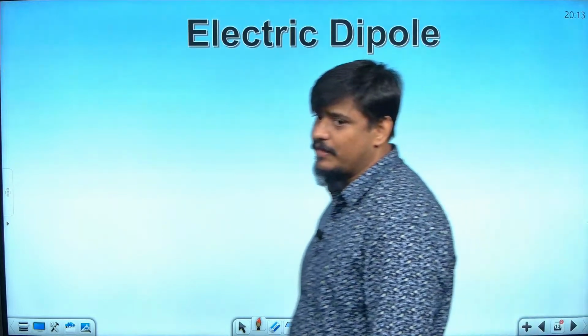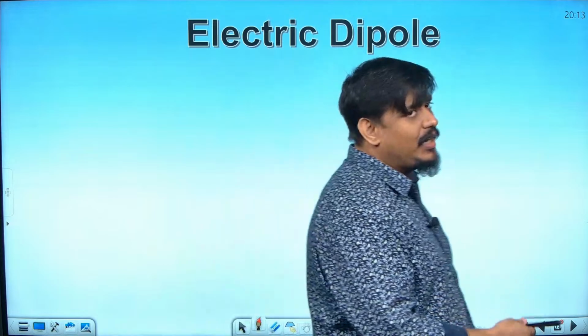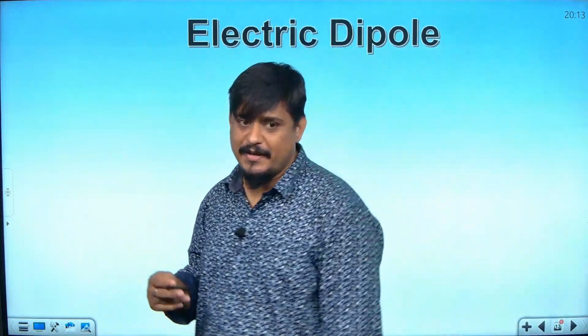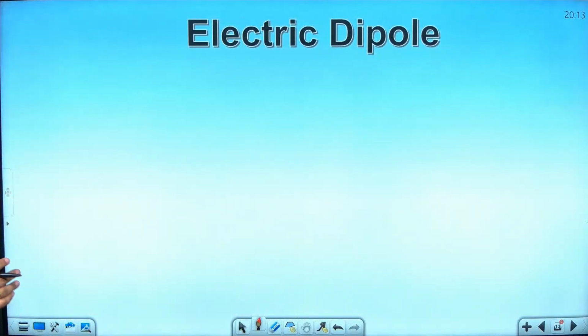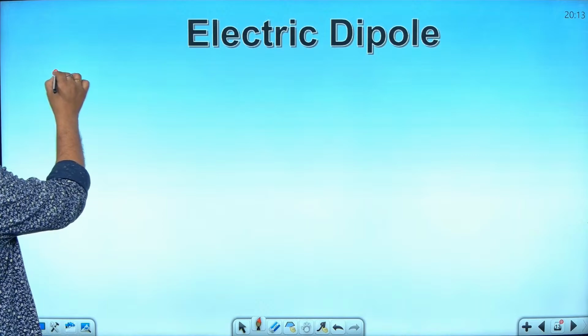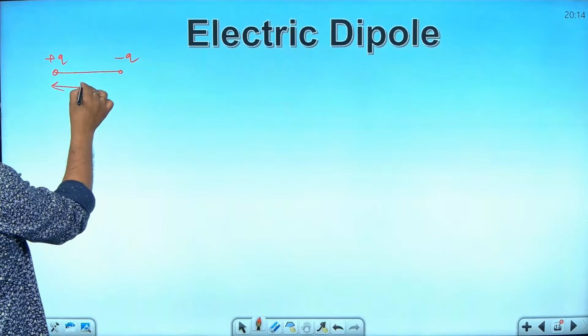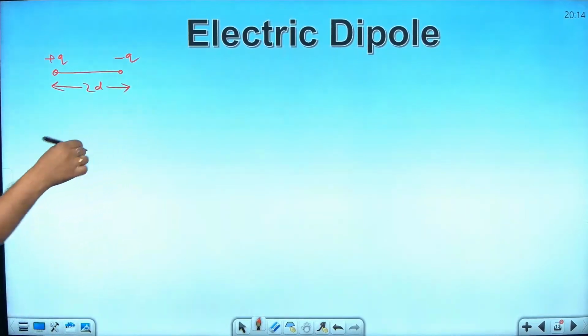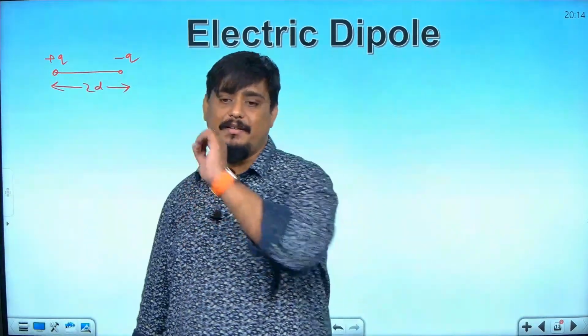Okay. Next topic. Electric dipole. What is a dipole? What is an electric dipole? Two equal and opposite charges separated by a small distance, taken as 2D mathematically. There is not much theoretical significance of 2D. It is only for solving numericals, it will be easy for you, nothing else. So what is a dipole? You have two charges, magnitude plus Q and minus Q, having a separation of 2D, 2A, 2L, whatever you want you can write. Now my question to you is, what is dipole moment?